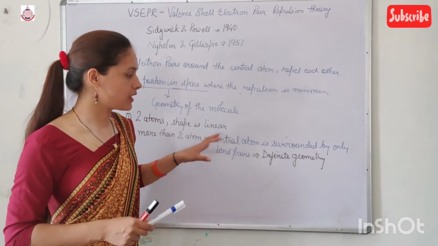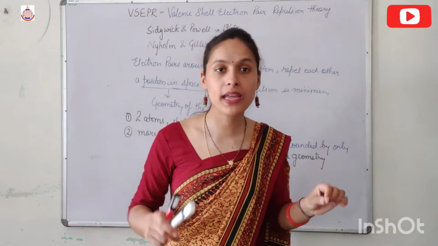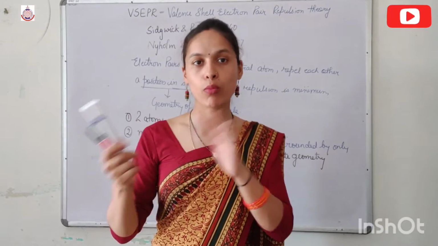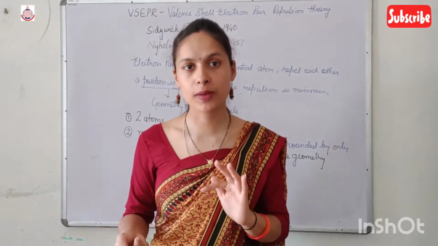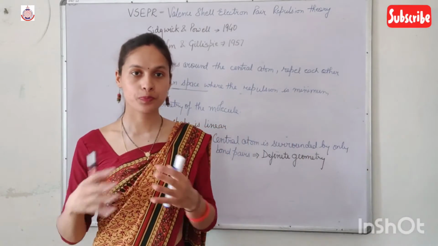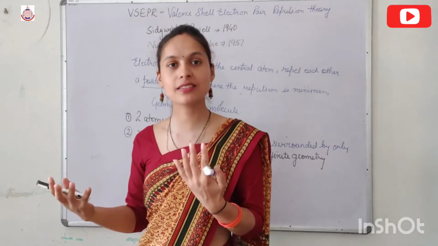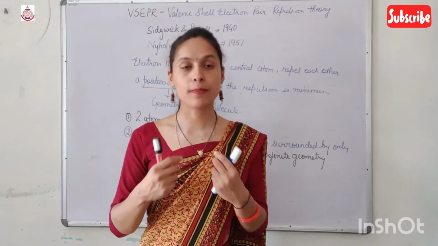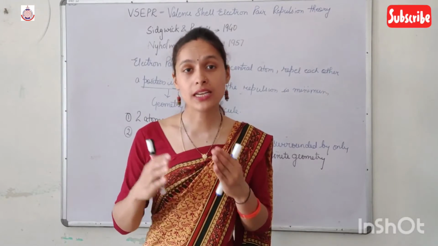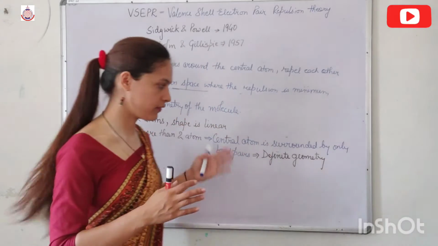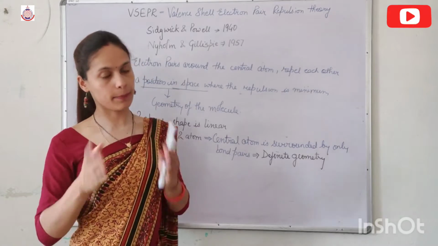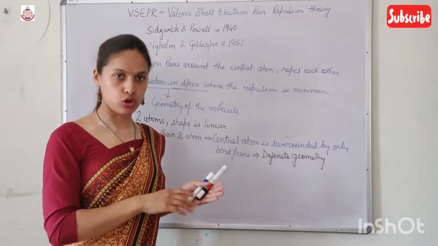So whenever a central atom is surrounded by lone pair as well as bond pair, then there are different repulsions between bond pair-bond pair, bond pair-lone pair and lone pair-lone pair, as a result of which the molecule occupies positions in space, and that is known as distorted geometry. That is not the definite geometry, that is the distorted geometry due to the difference in the repulsion between the bond pair and the lone pair.